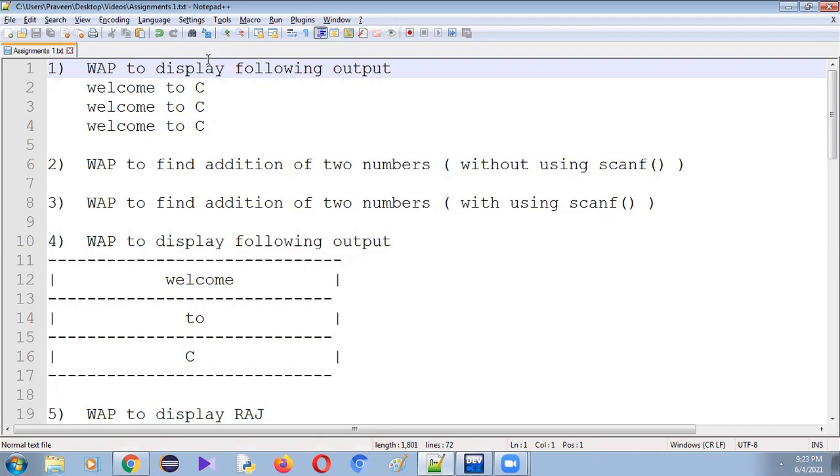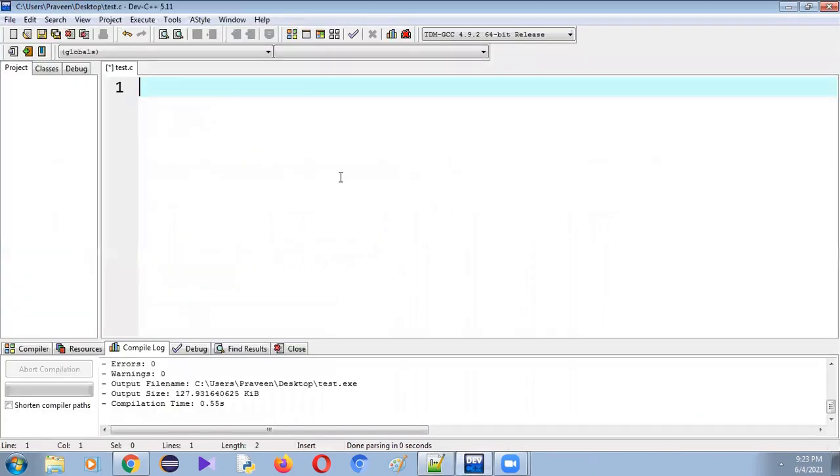The first one: write a program to display the following output. It has to display "welcome to C" 3 times, and "welcome to C" is a statement that should be displayed on a new line. So let me open Dev C++. Let's type the program.